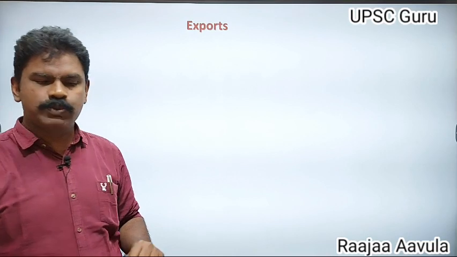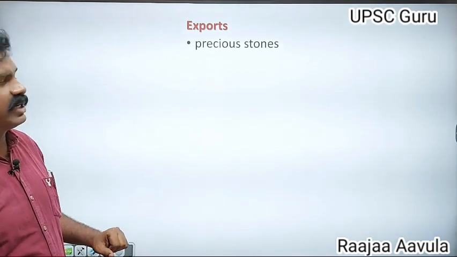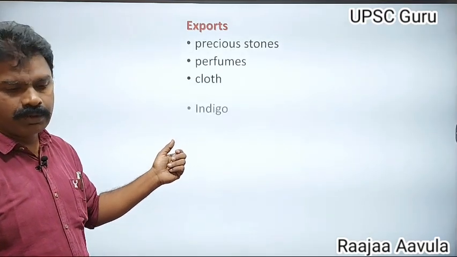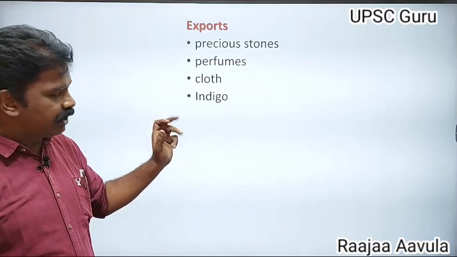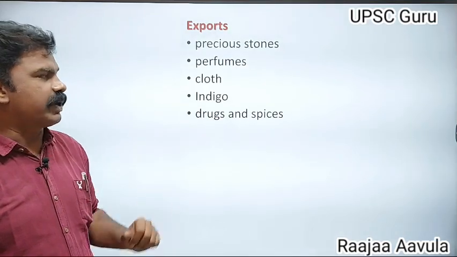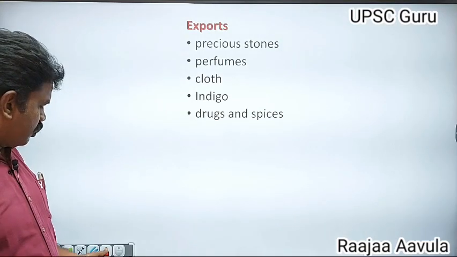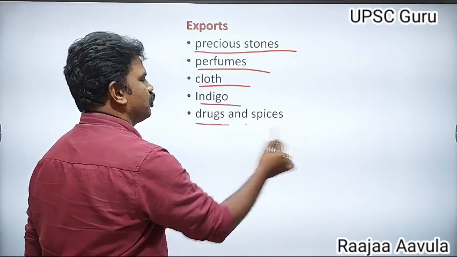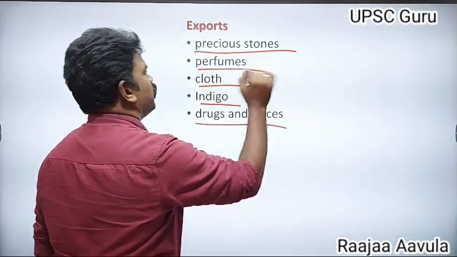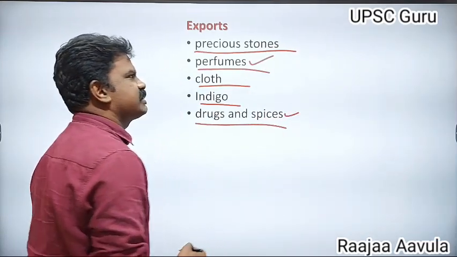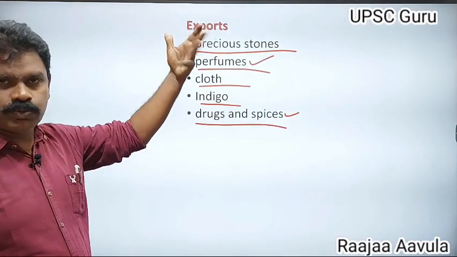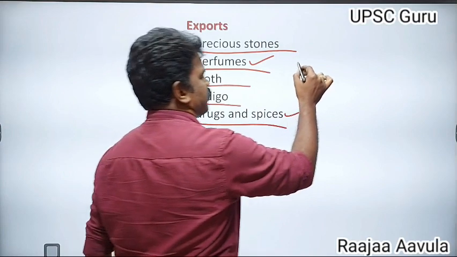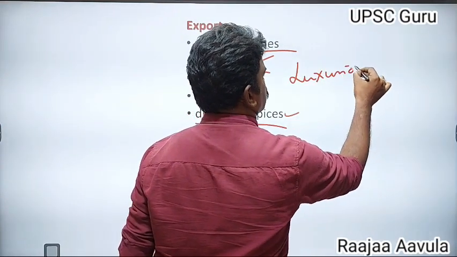Main exports from India to the foreign countries: precious stones, perfumes, cloth, drugs, indigo, drugs and spices. These are the most important exports. We know that perfumes, drugs and spices are the main important exports. Important exports from India to the foreign countries were always luxurious items. All are the luxurious items.